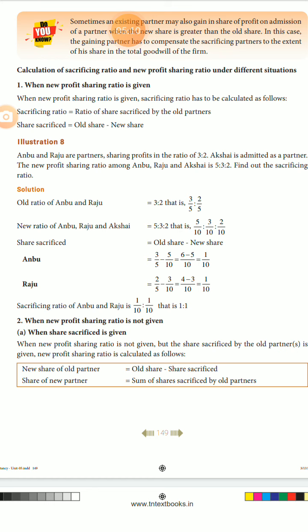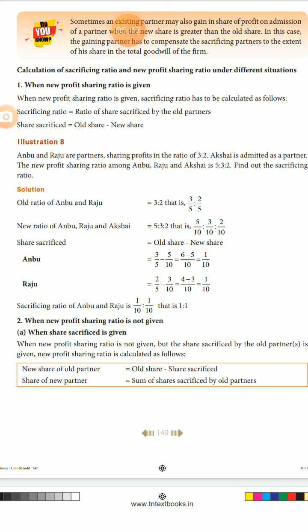Listen, students, read or recite the formula again and again, at least 3 to 4 times every day. Sacrificing ratio equals the ratio of the share sacrificed by the old partners. Share sacrificed equals old share minus new share.